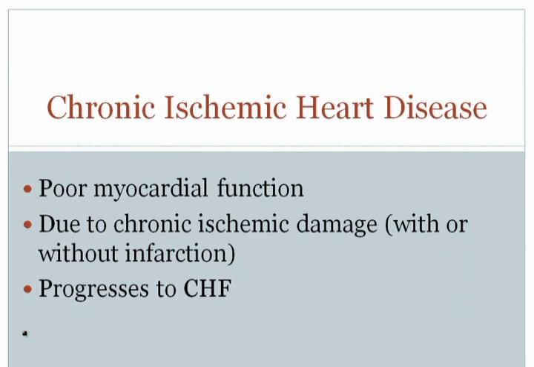The fourth and final ischemic heart disease is called chronic ischemic heart disease. The idea here is that you get poor myocardial function due to chronic ischemic damage. Now, you don't have to necessarily have infarction. It can be with or without infarction, but you have chronic ischemia which slowly damages the myocardium. This can then progress to congestive heart failure, and we're going to talk about congestive heart failure in the next section. And so this concludes our discussion of ischemic heart disease.